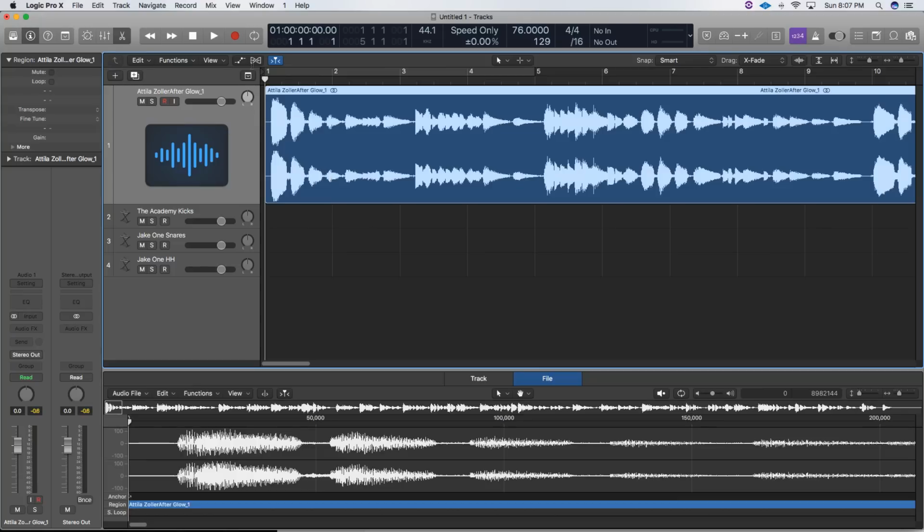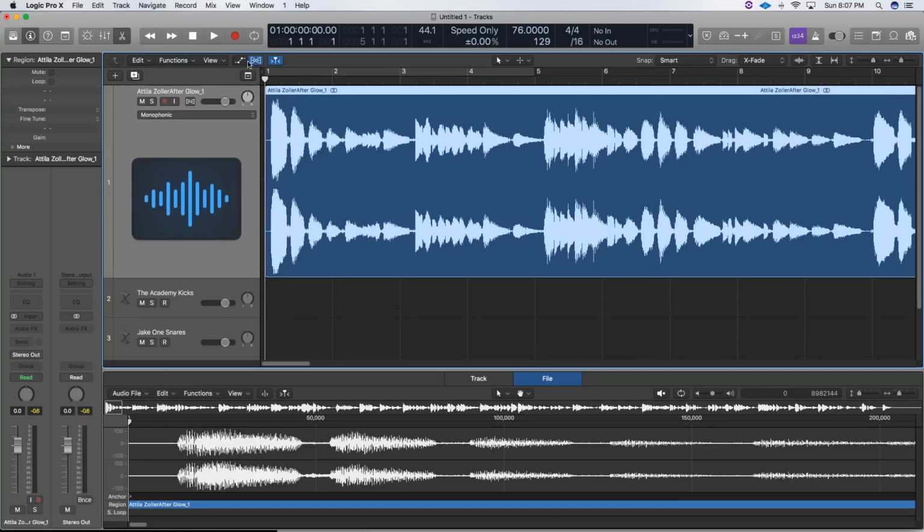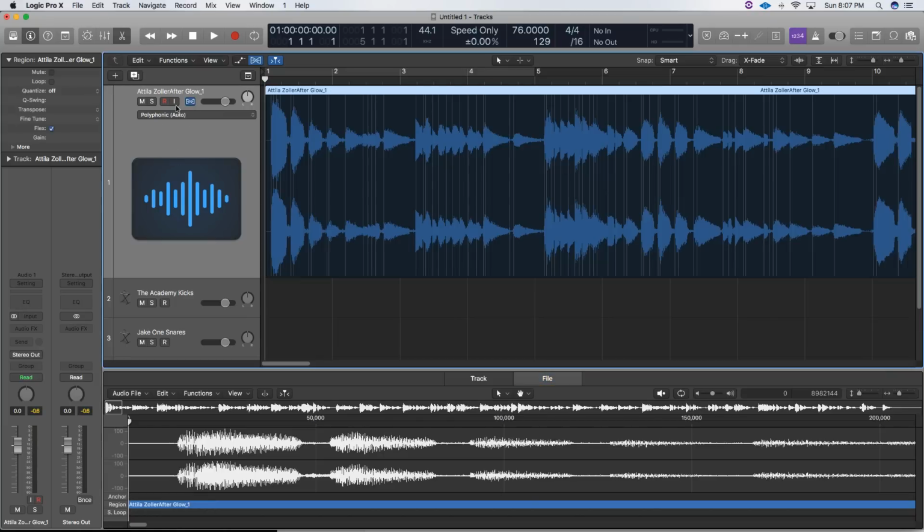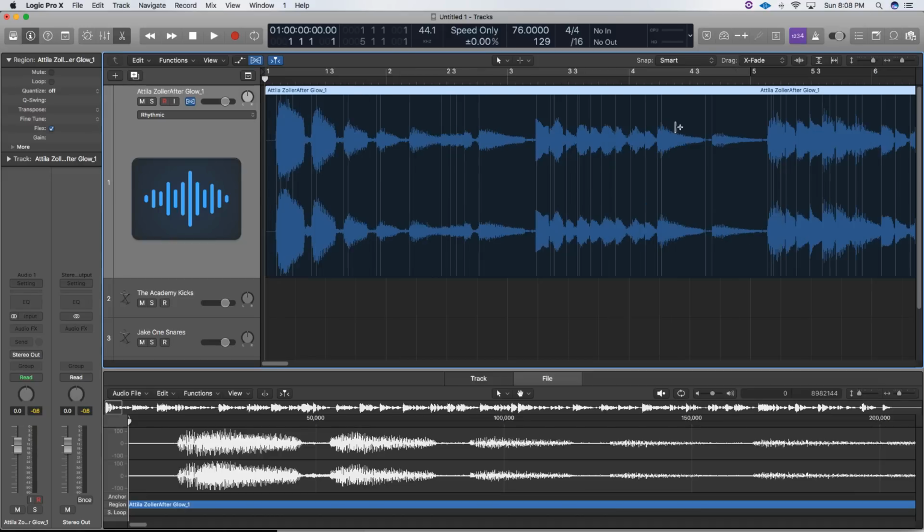To start chopping, all you have to do is go to the flex editor at the top right here, and then click the flex editor individually on this track. It's going to analyze your audio real quick. I'm going to set my flex timing algorithm to rhythmic. Now, once I'm at this point, I can see each individual transient as a white line on the screen, so I can slice very precisely and make very good chops for the EXS24 that we'll create later.